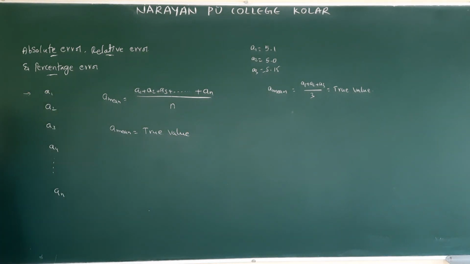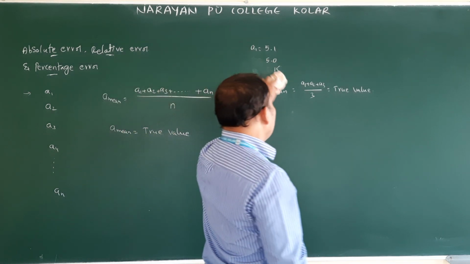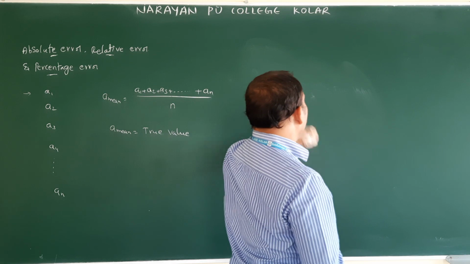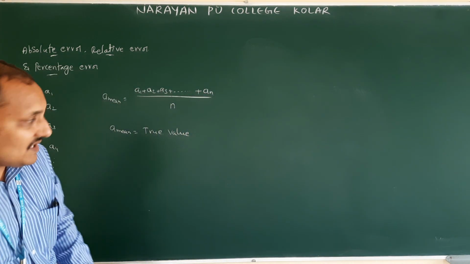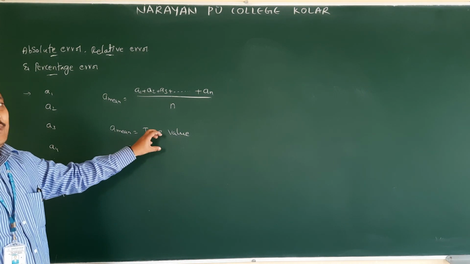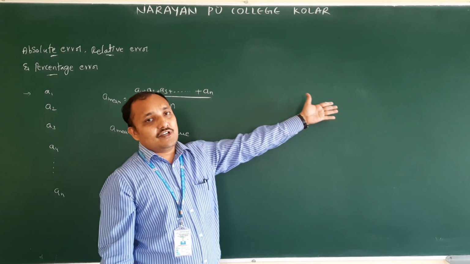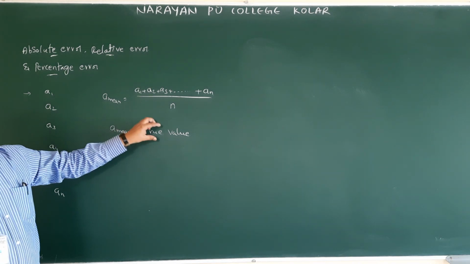So we found n different values, and the true value is called the mean, the arithmetic mean or average of all the readings taken. Understood? We call this the true value or correct value. If you divide by 3, you will get some value like that. So A mean is nothing but the true value.